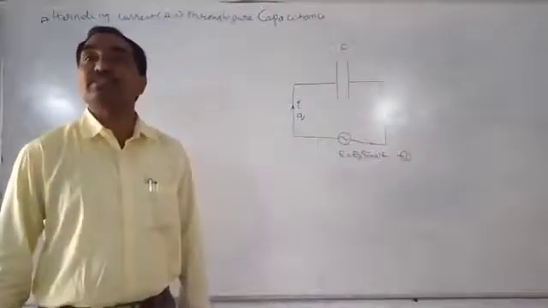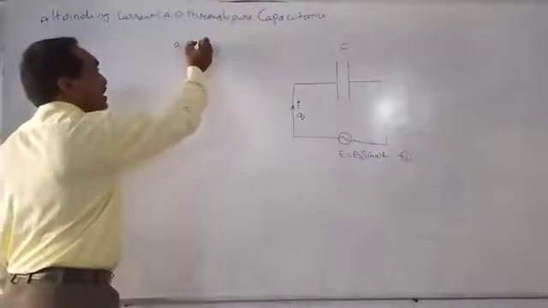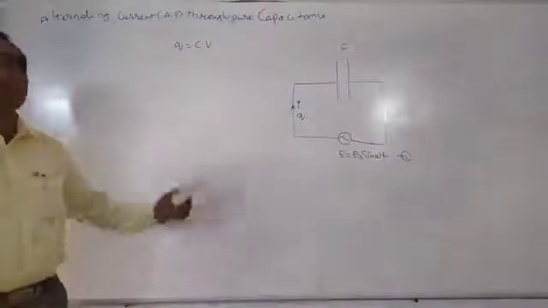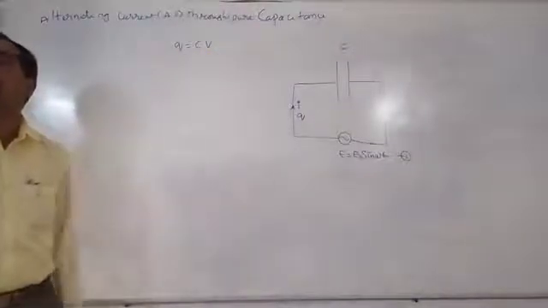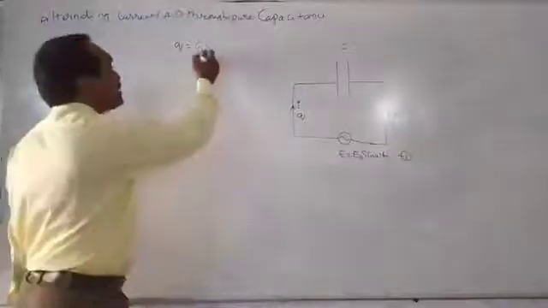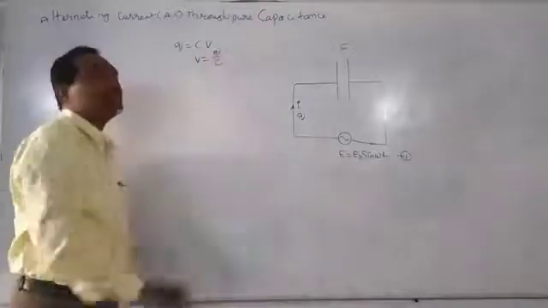In previous lessons, we discussed the relation between capacitance C, potential V across the capacitor plates, and charge Q. That is Q is equal to CV. That is, the EMF induced between the capacitor plates is V is equal to Q by C.